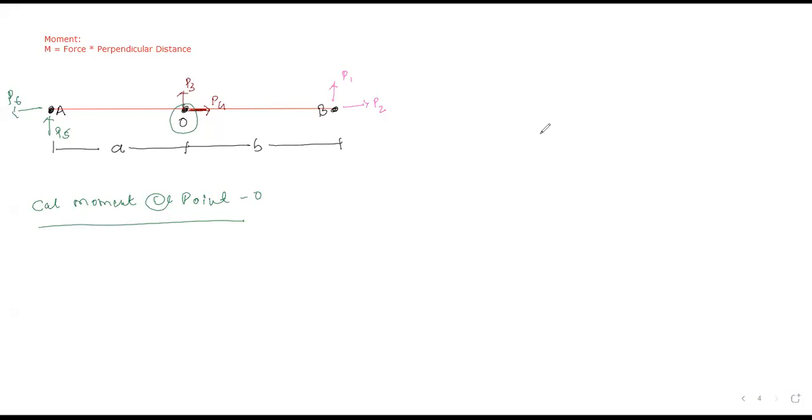I got only 4 answers. Please give me more answers. You have a simple equation: moment equals force into perpendicular distance. Now tell me which kind of distance is required. I want more answers, please fast. Only 7 or 8 answers are there. Please interact.